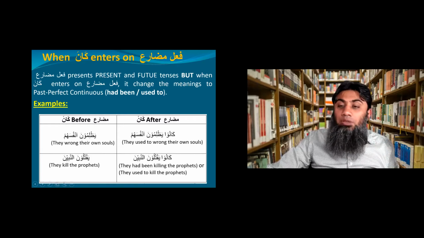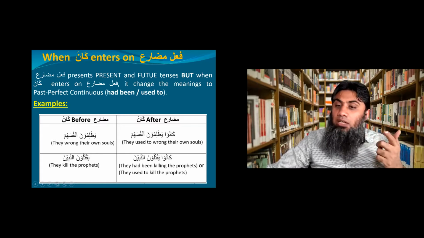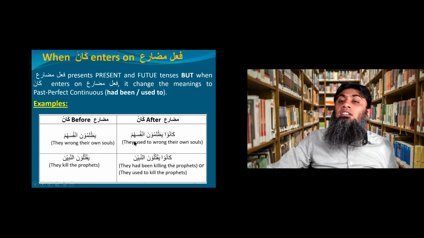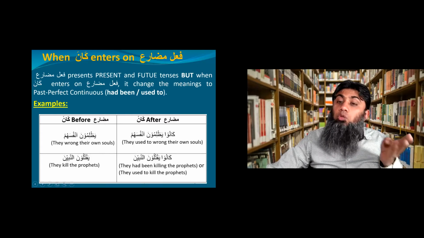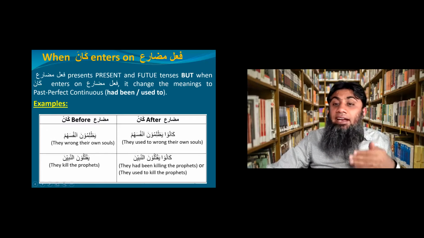That's why I use kanu here. It is still a kana construction. The kana has changed into kanu just because the people in the sentence are plural. So kanu yazlimuna anfusahum. They used to wrong their own souls, or you can say they had been wronging their own souls.